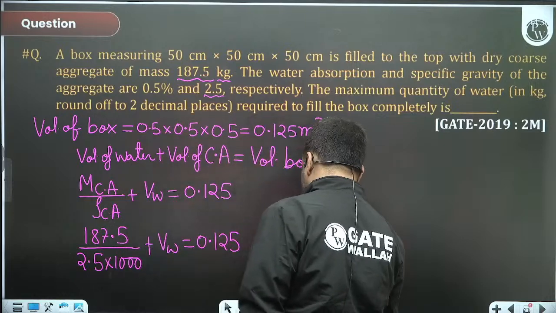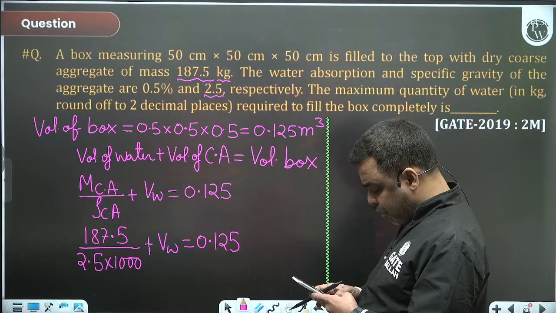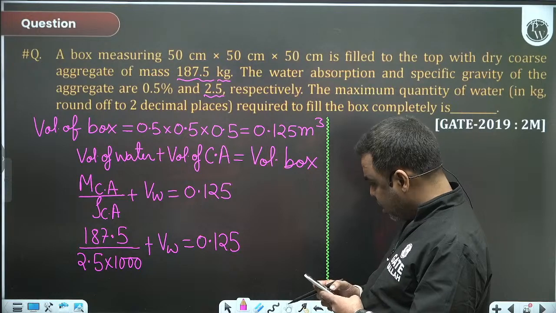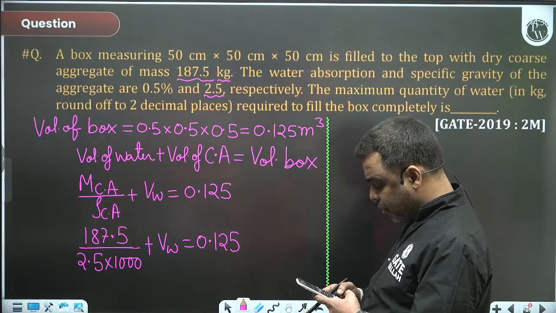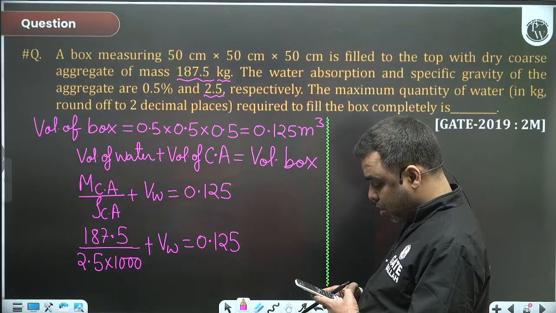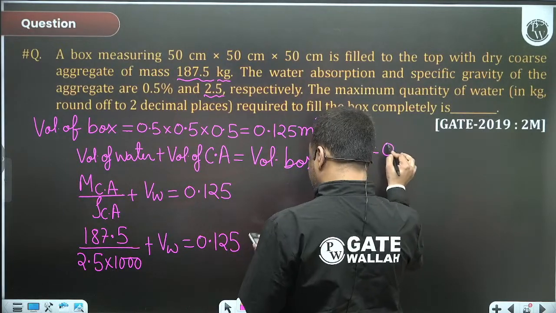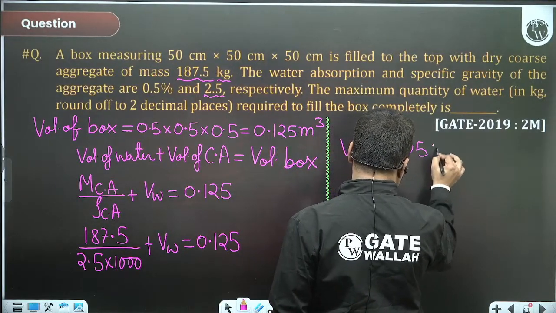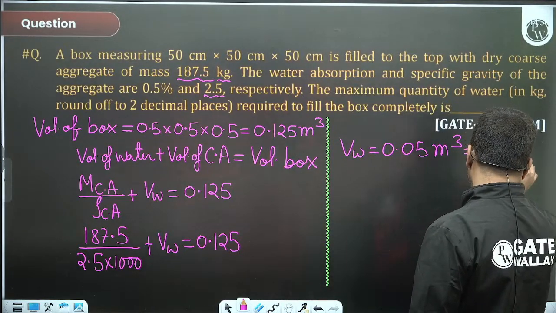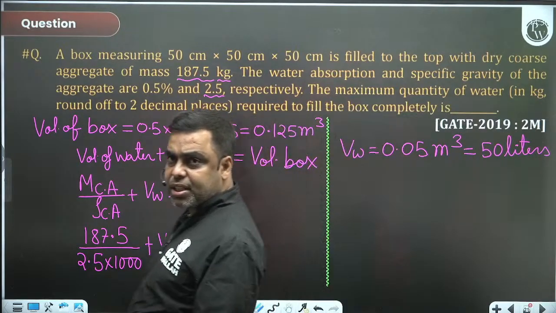So 187.5 divided by 2500 plus x equals 0.125. So volume of water, is it coming 0.05 m cube? It means it is 50 liters.